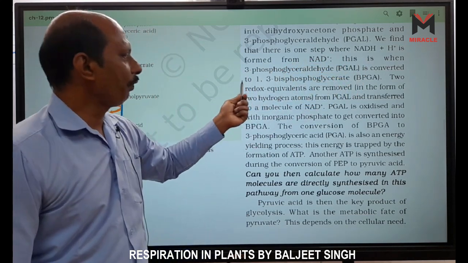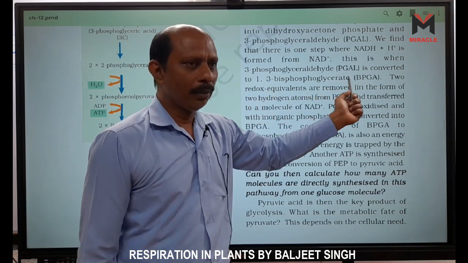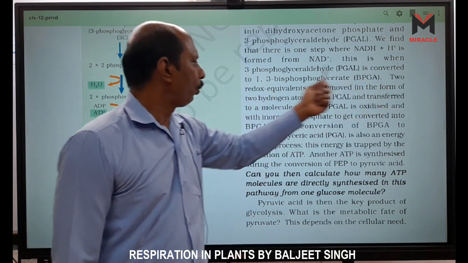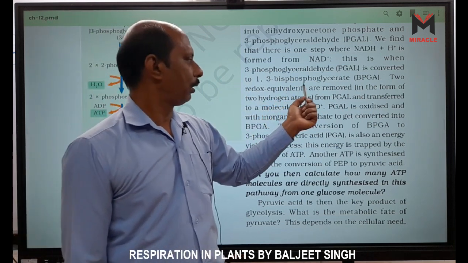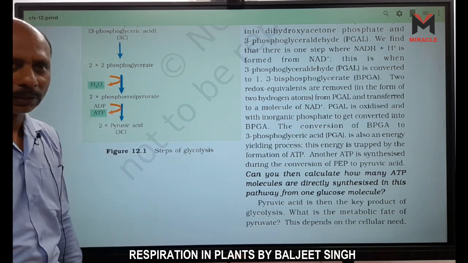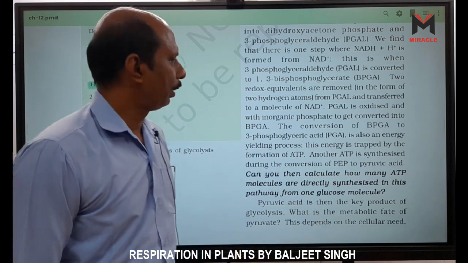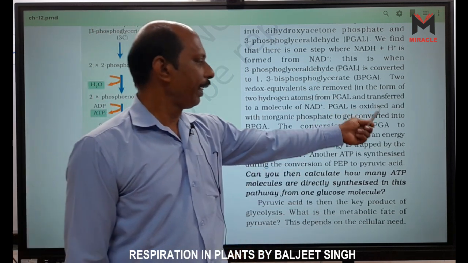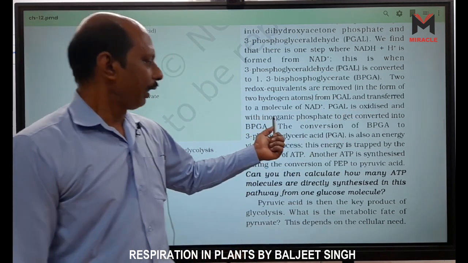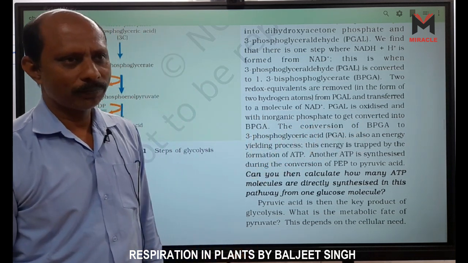This is when glyceraldehyde 3-phosphate is converted to 1,3-bisphosphoglycerate, BPGA. 2 redox equivalents are removed in the form of 2 hydrogen atoms, and these 2 hydrogen atoms bind with NAD, right? PGAL is oxidized and, with inorganic phosphate, gets converted into BPGA.